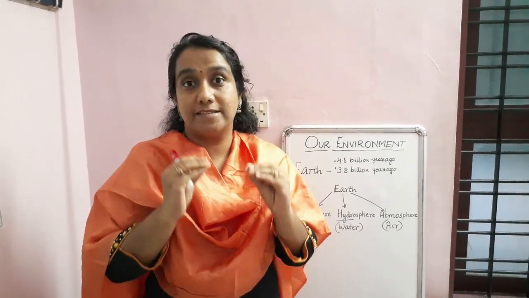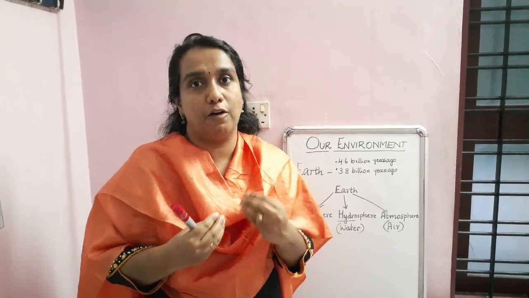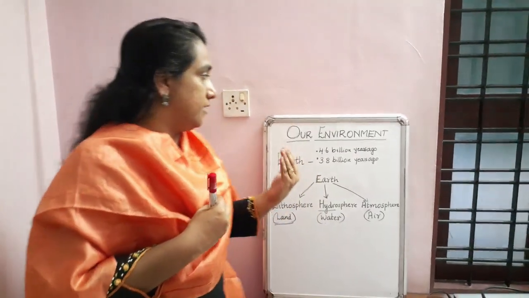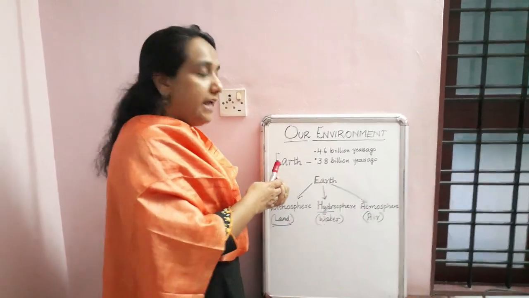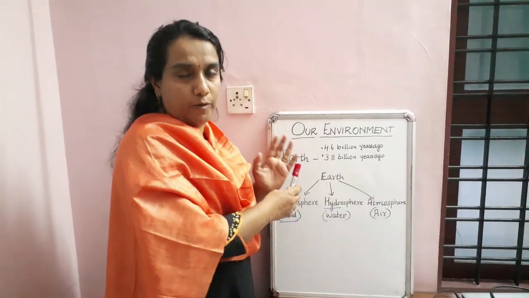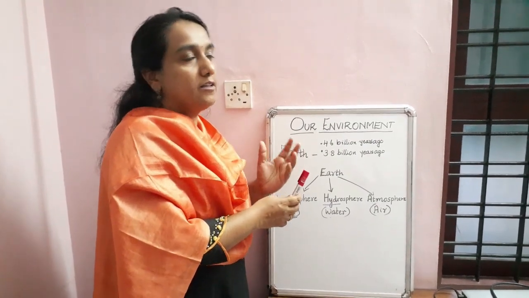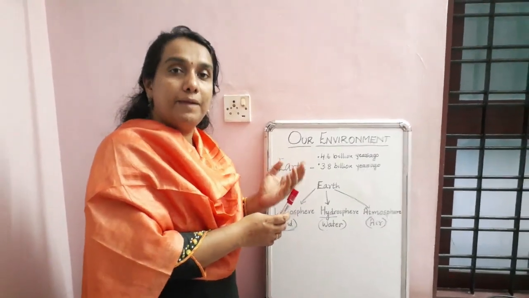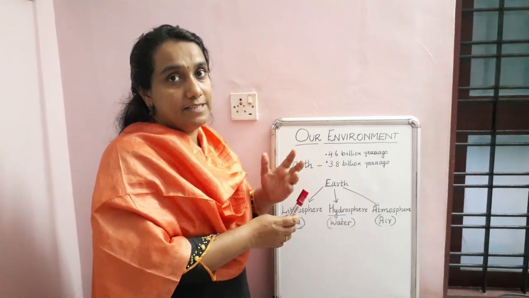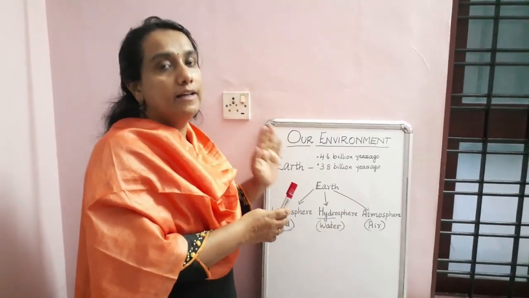So now let us see what are the features of Earth. Earth is a unique environment. Unique means only on Earth we can see different types of plants and animals, and other facilities available only on Earth.